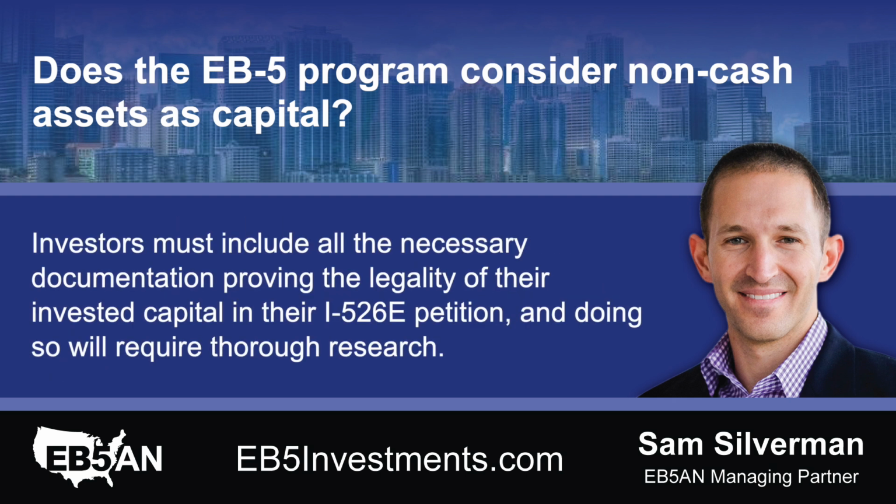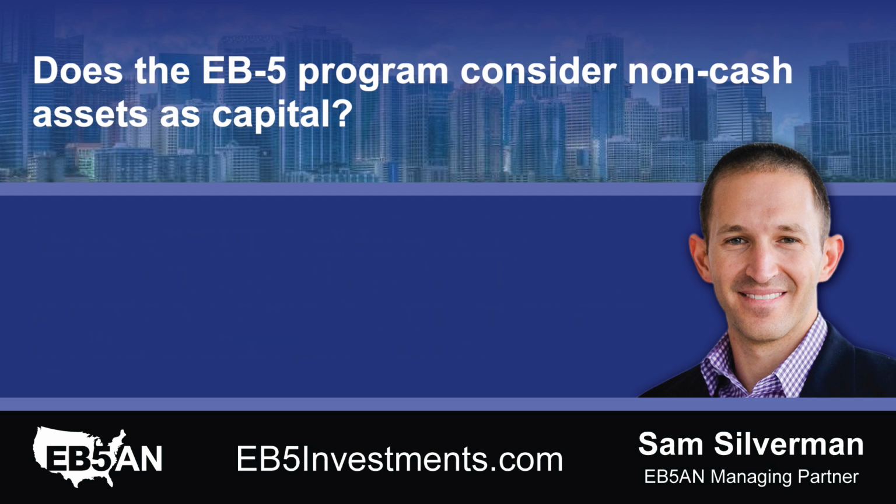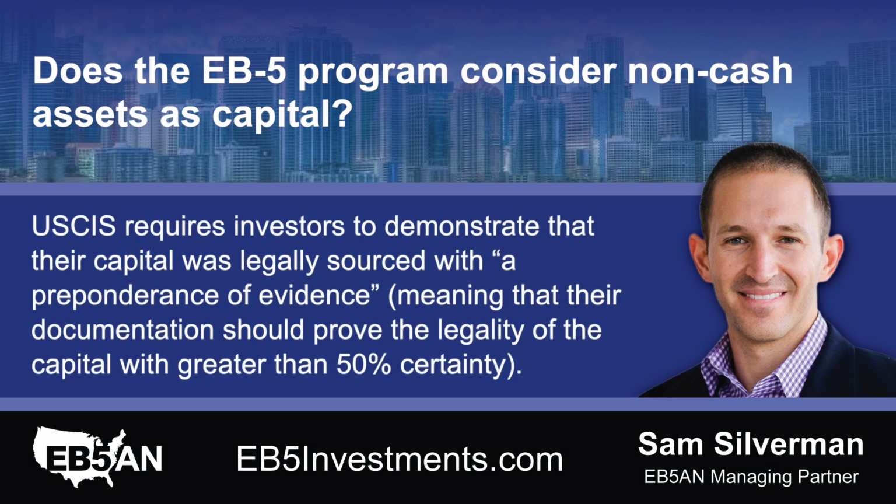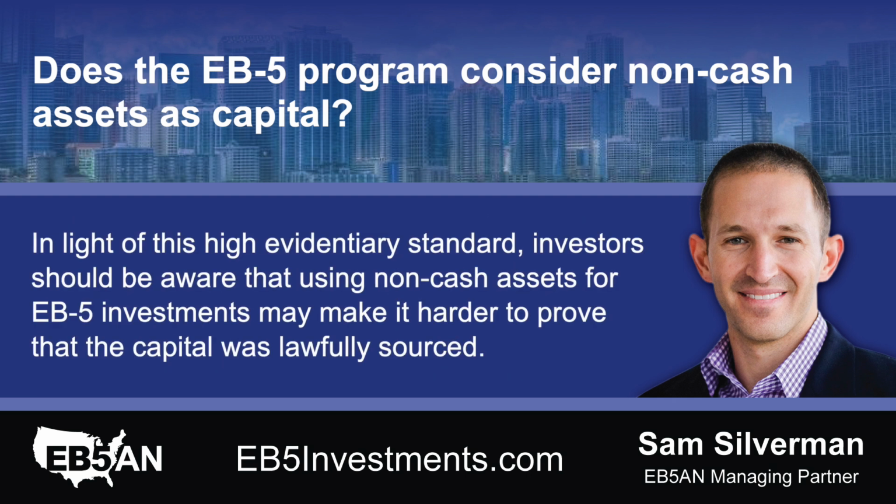Investors must include all the necessary documentation proving the legality of their invested capital in their I-526E petition, and doing so will require thorough research. USCIS requires investors to demonstrate that their capital was legally sourced with a preponderance of evidence, meaning that their documentation should prove the legality of the capital with greater than 50% certainty. In light of this high evidentiary standard, investors should be aware that using non-cash assets for EB-5 investments may make it harder to prove that the capital was lawfully sourced.